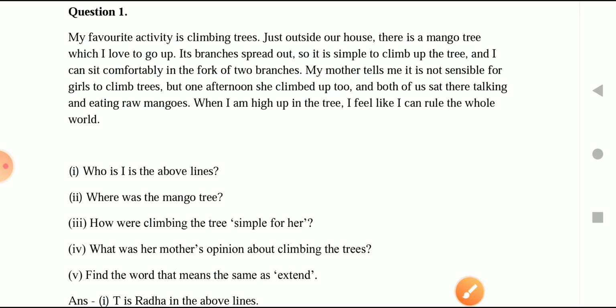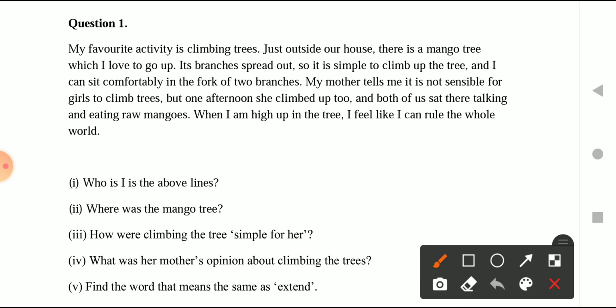Then the next question is, how was climbing the trees simple for her? So why was climbing up the trees simple for her? It is because the branches of the trees were long. So that is the reason that with the help of those branches, she was able to climb up the trees, because the branches were long. Okay, it was spread out, so she was able to climb up the tree.